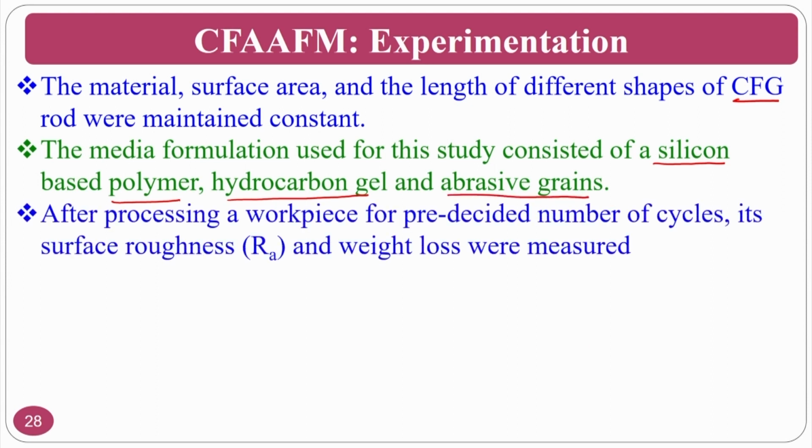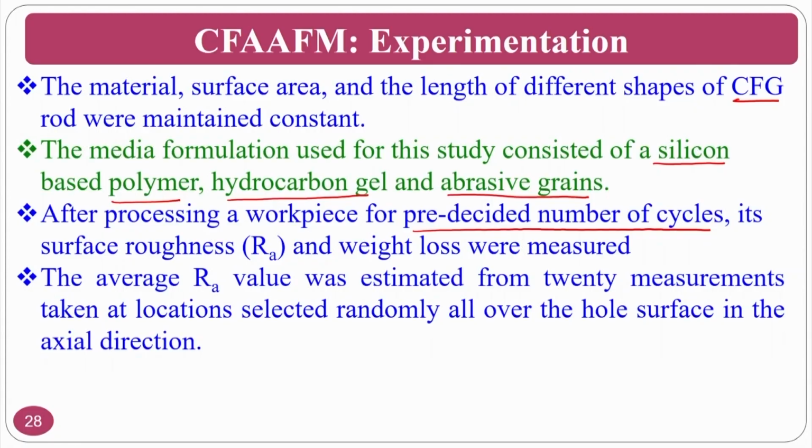After processing the workpiece for a pre-decided number of cycles, that means the number of cycles is decided, whether you want 100 cycles or 50 cycles or 10 cycles, the surface roughness and weight loss are measured, that means the authors are going to measure the surface roughness value and the material removal.